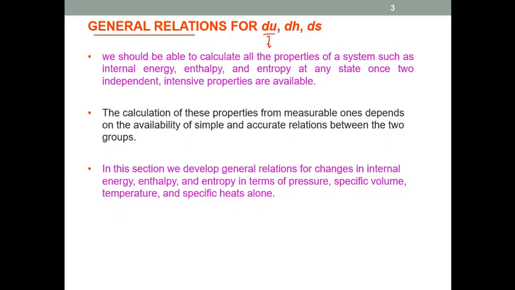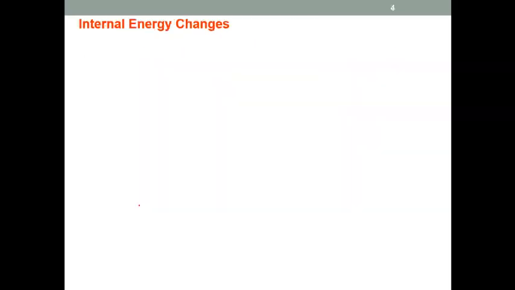But in addition to the ideal gas, we also have the real gas behavior. So we must have a certain relationship which is equally applicable for the ideal gas as well as for the real gas behavior. However, these relationships are expressed in terms of pressure, temperature, and specific volume. So basically, the objective of this section of this class is to develop the relationship for change in internal energy, enthalpy, and entropy in terms of pressure, specific volume, and temperature. So let's start with the first one, change in internal energy.